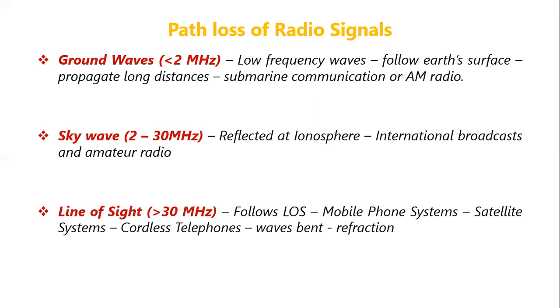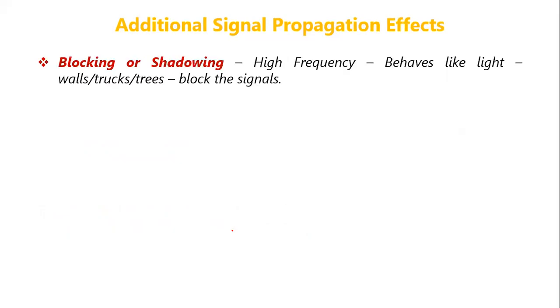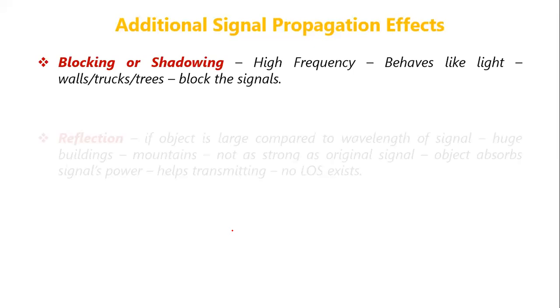Next, let us try to understand certain additional signal propagation effects. That is, when a radio signal is transmitted through the environment, how the radio signal can get disturbed, or what are the different types of disturbances it encounters. So that we will discuss under different headings. The first is blocking or shadowing.